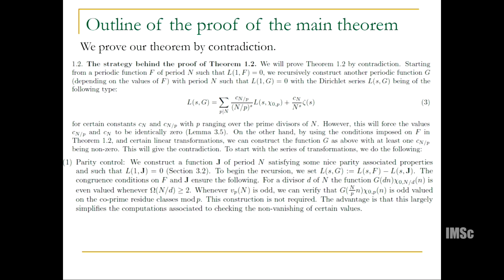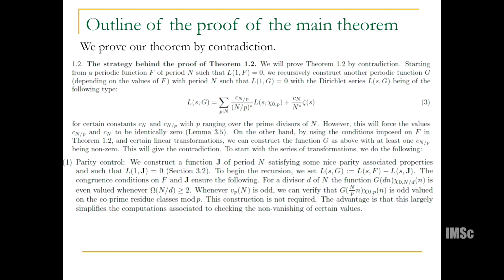Because it's too technical, let me just say the essential idea is that if you have a counterexample, then we're going to recursively construct another periodic function with the same period, such that L1G is 0, and the Dirichlet series will be of this type.